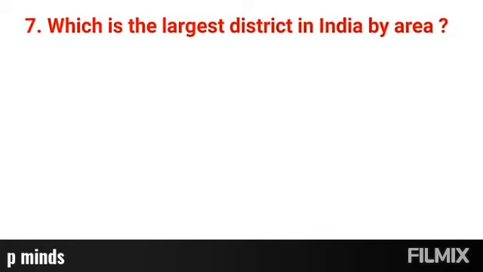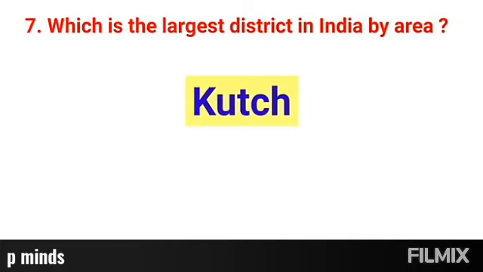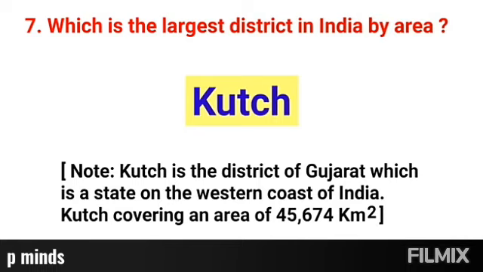Question number 7. Which is the largest district in India by area? Right answer, Kutch. Kutch is a district of Gujarat, which is a state on the western coast of India. Kutch covers an area of 45,674 square kilometers.